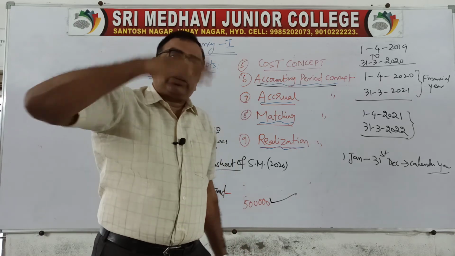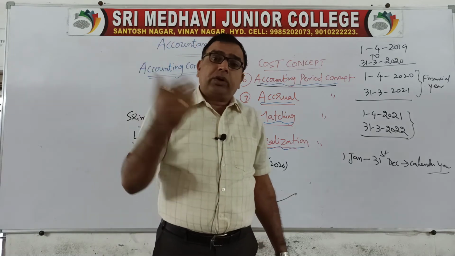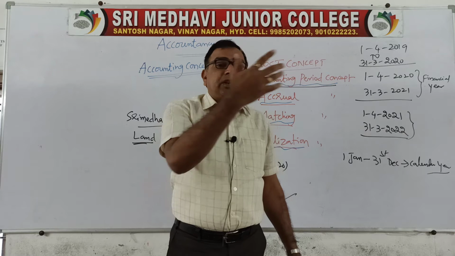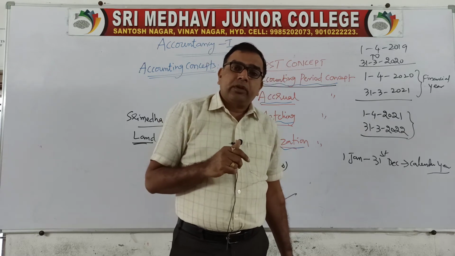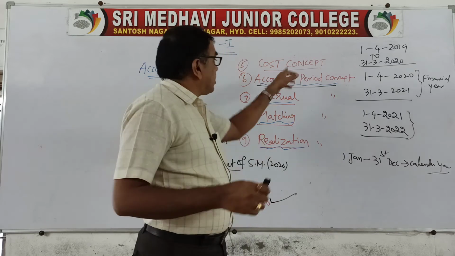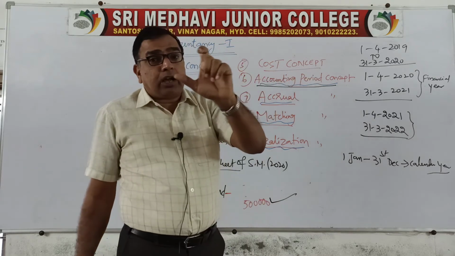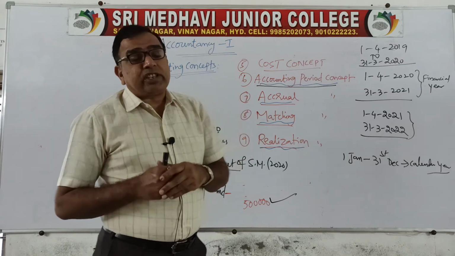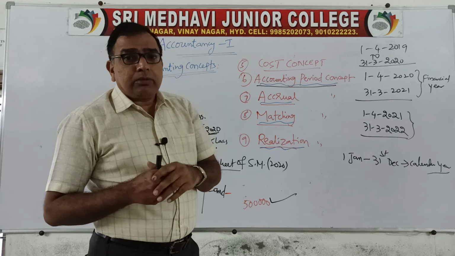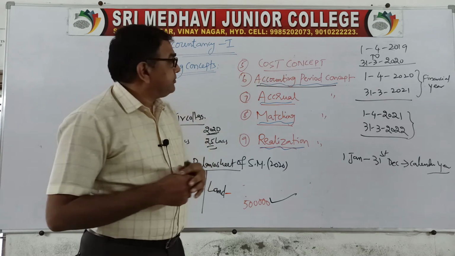You go on recording the transactions for a period of 5 years, 10 years, what is the use? How will the accounting users take decisions? How does the owner come to know whether he is managing the business properly or not? So you have to give the profit or loss as on a particular date. That is what is called the accounting period concept. According to this concept, every accountant has to fix a particular duration for which he is recording the business transactions. So he has to set an accounting period.